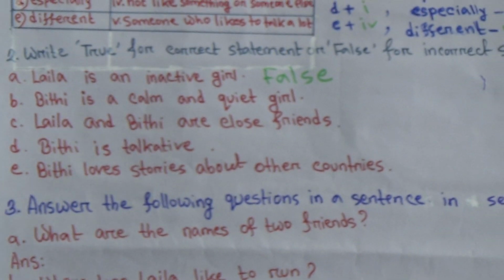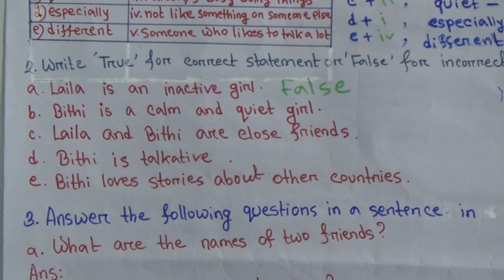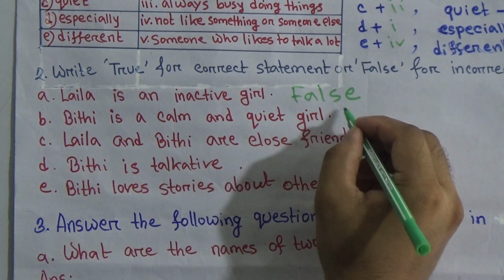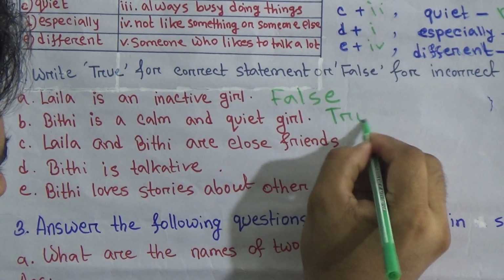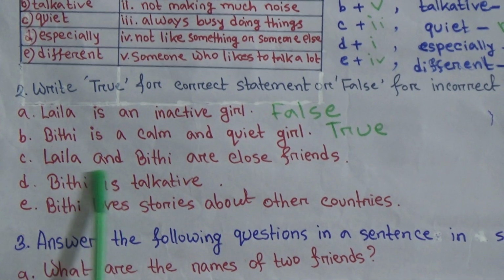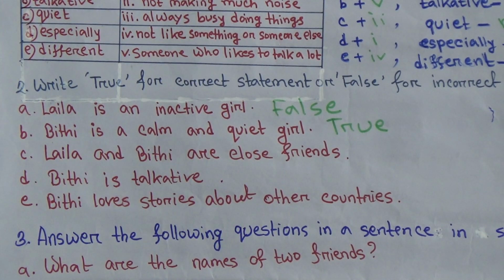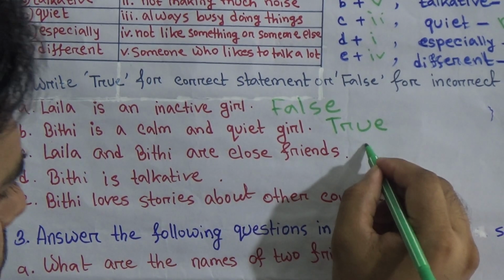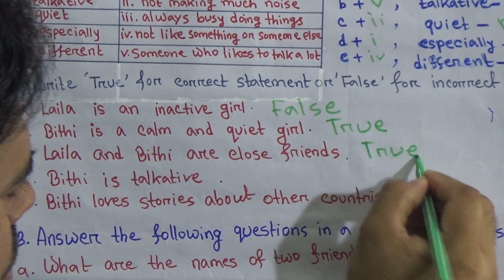Yes, the information is matched with our passage. So right here, true. Then go to C. Laila and Bithi are close friends. Yes, our today's passage is all about Laila and Bithi. They are very close friends. So the information is true.